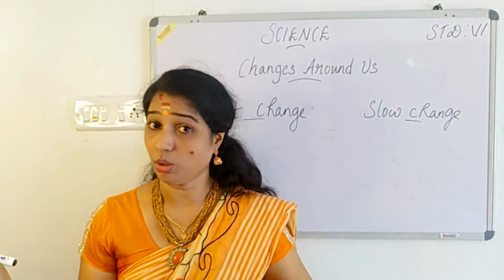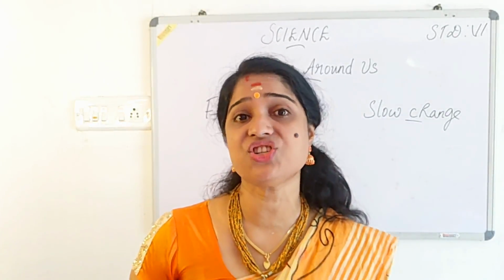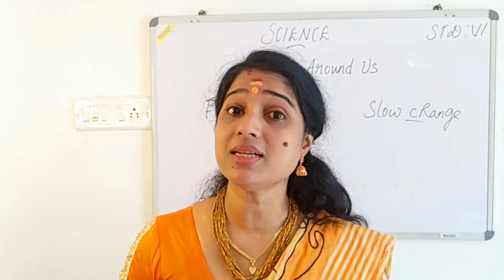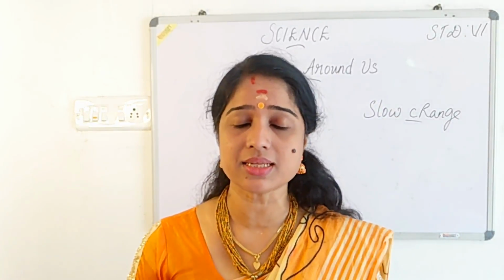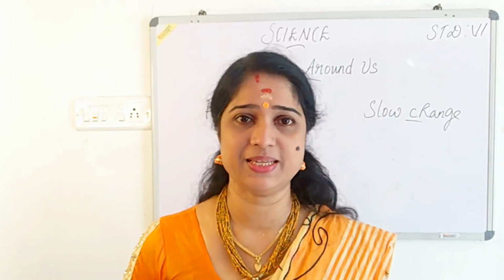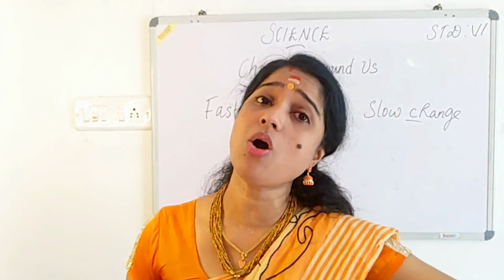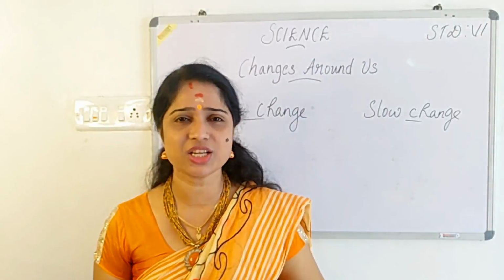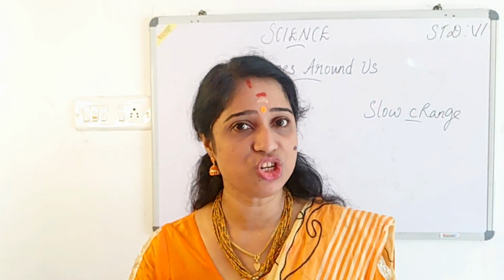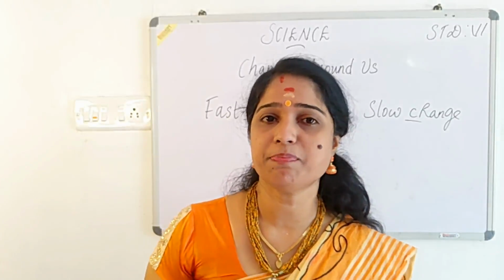It's a long change. Not only that, formation of petroleum. Lakhs and lakhs of years are taken for the formation of what? Petroleum, petrol, diesel, etc. It takes 10, 20, 30 lakh years for the formation of petrol, diesel, gas, etc. Clear? So that is about the slow change. Changes that take place over a long period of time, we can call such changes what? Slow change. Examples: formation of petroleum, a seed becoming a big tree, a baby changing into an adult. These are all examples of what?